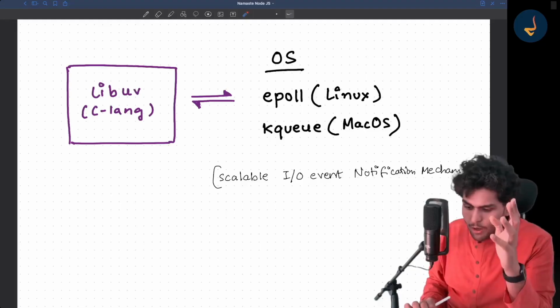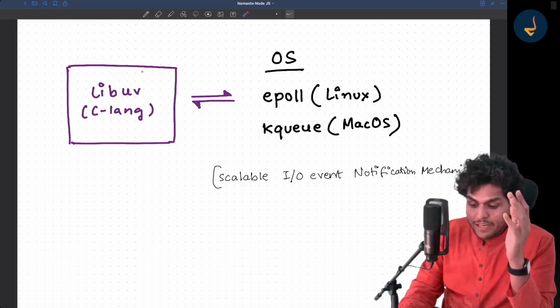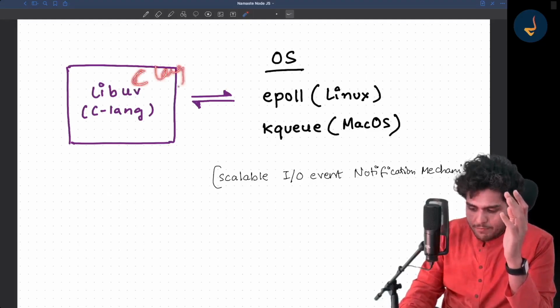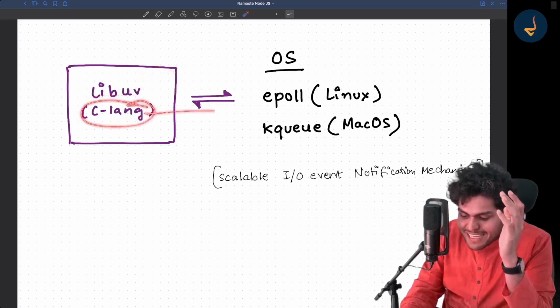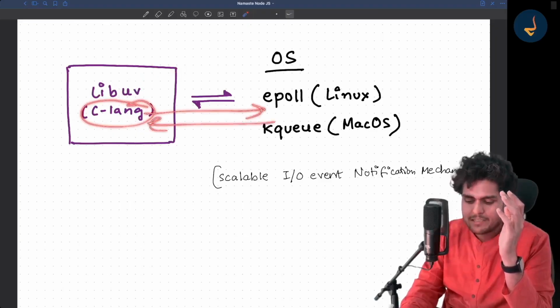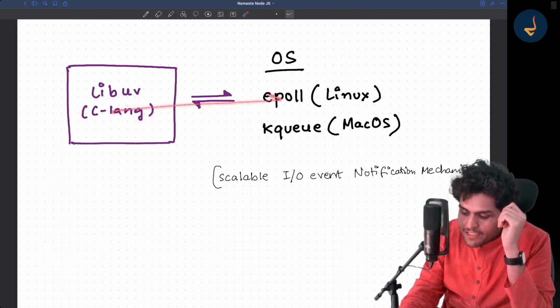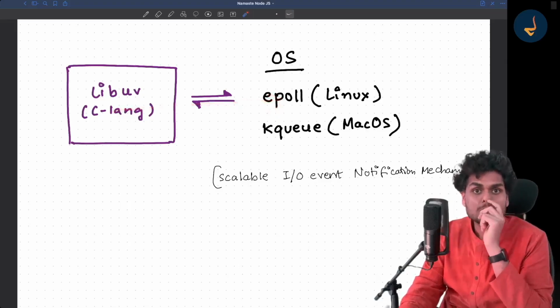Right? So now, when we say that libuv is written in C language, this libuv is written in C language. So basically this C code is interacting with this epoll mechanism. This C language is interacting with this epoll mechanism.